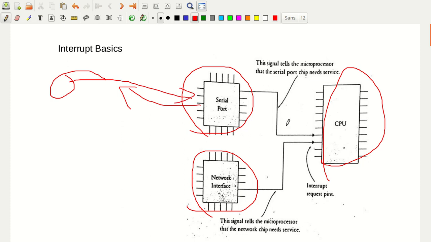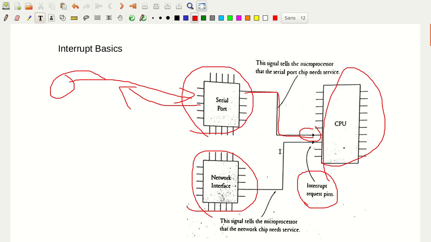It wants to tell the microprocessor that it has received the data, and that data has to be sent to the CPU. That's what has been written here. The signal tells the microprocessor that the serial port chip needs service, and it asserts the request through what we call the interrupt request pin.